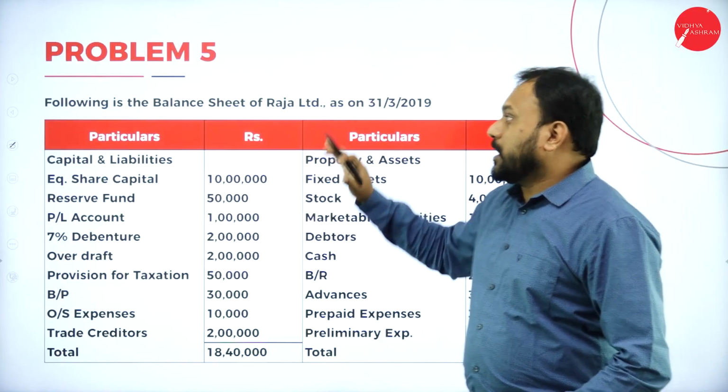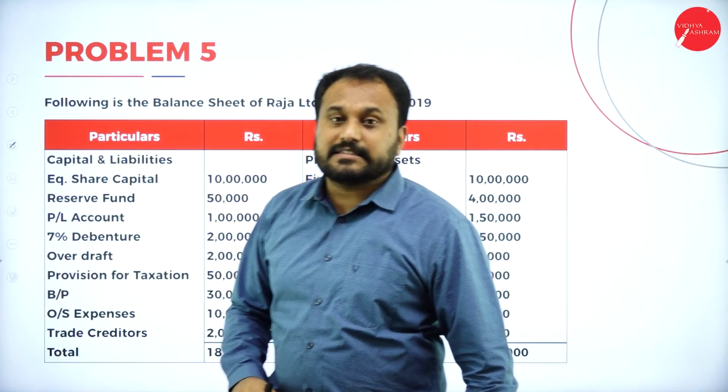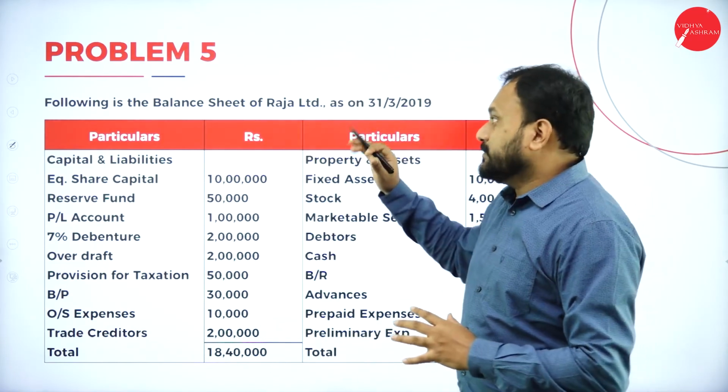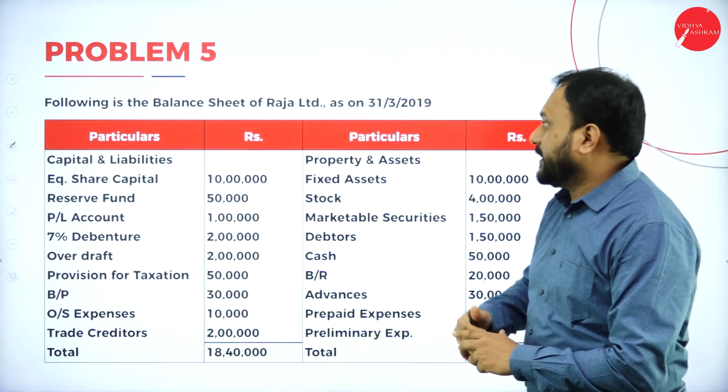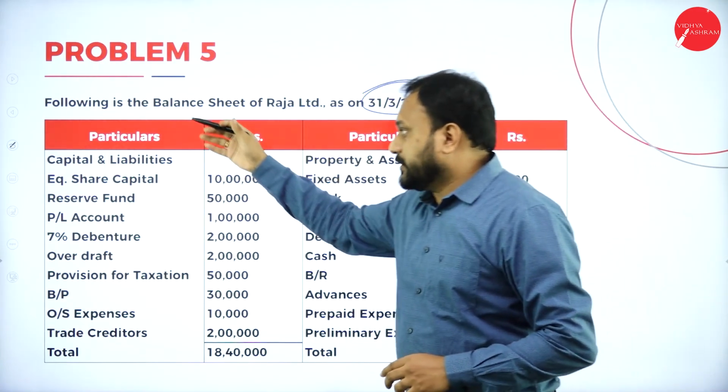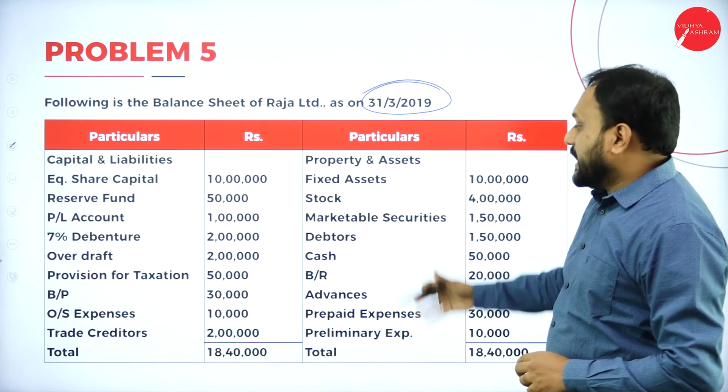Now we'll go with the problem number 5. Now this is what the examination questions will look like. You are supposed to understand the columns here. Now following is a balance sheet of Raj Limited, that is here 2019, and they have given here the liabilities, and here we have the assets.